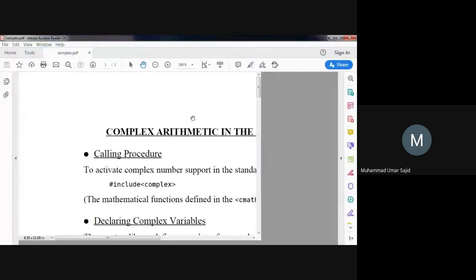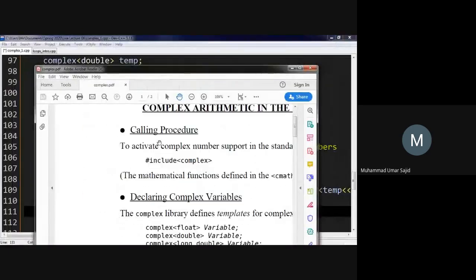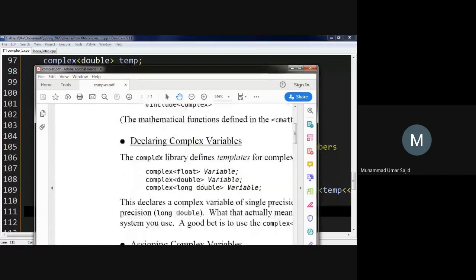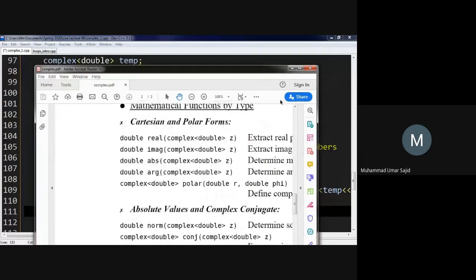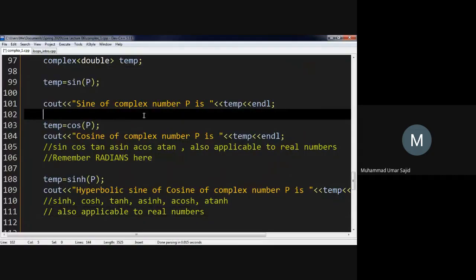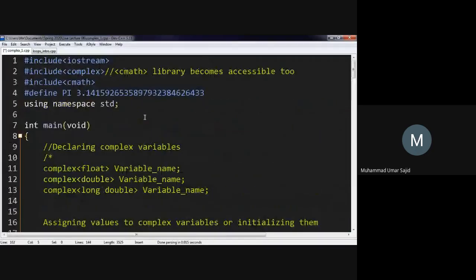which I shared with you earlier, which was the complex arithmetic complex.pdf in the previous week. Some of the students, even myself actually, were facing some problems in using these complex numbers. So they are slightly different as compared to the normal real numbers. So here what you need to do is you have to include this complex header file.